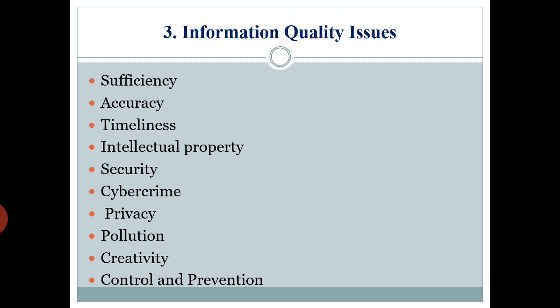Next, intellectual property. Again, this is also very important. When most people think of intellectual property, they think of patents. However, intellectual property also includes copyrights, trademarks, all these things.